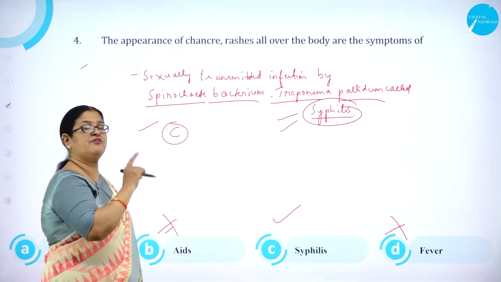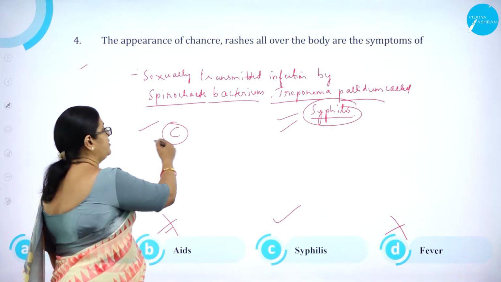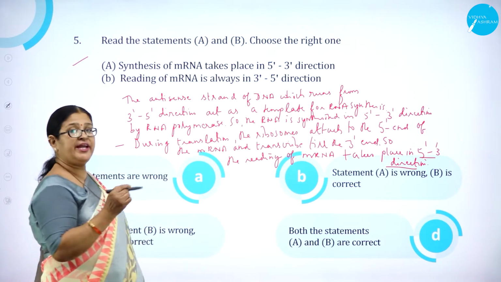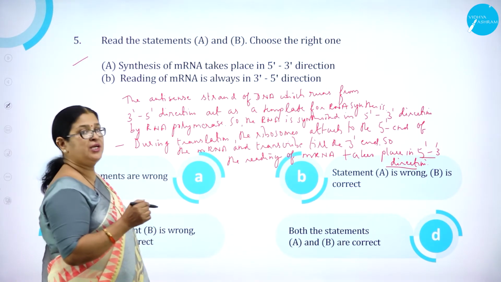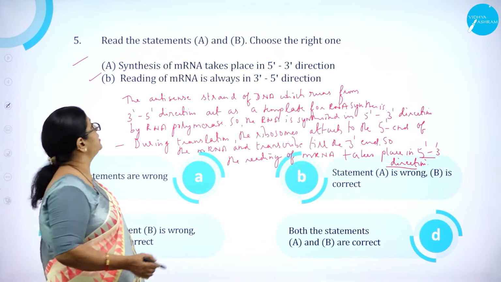So the appearance of canker, rashes all over the body are the symptoms of syphilis. Moving on to question number 5. Read the statements A and B. Choose the right one. What does statement A state?